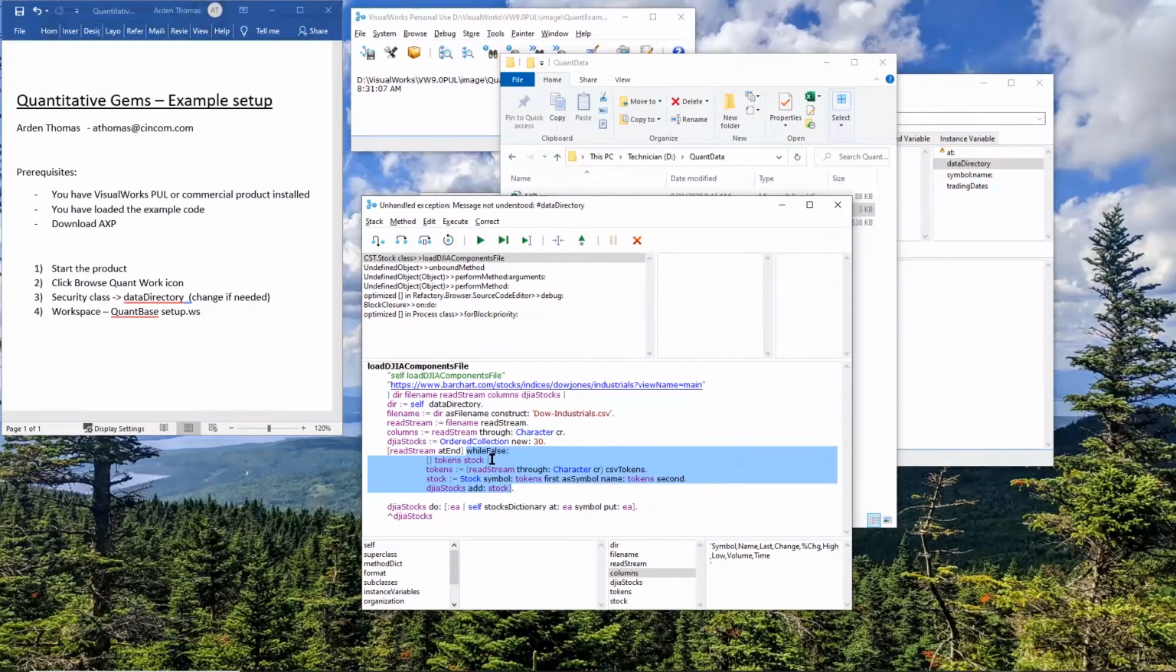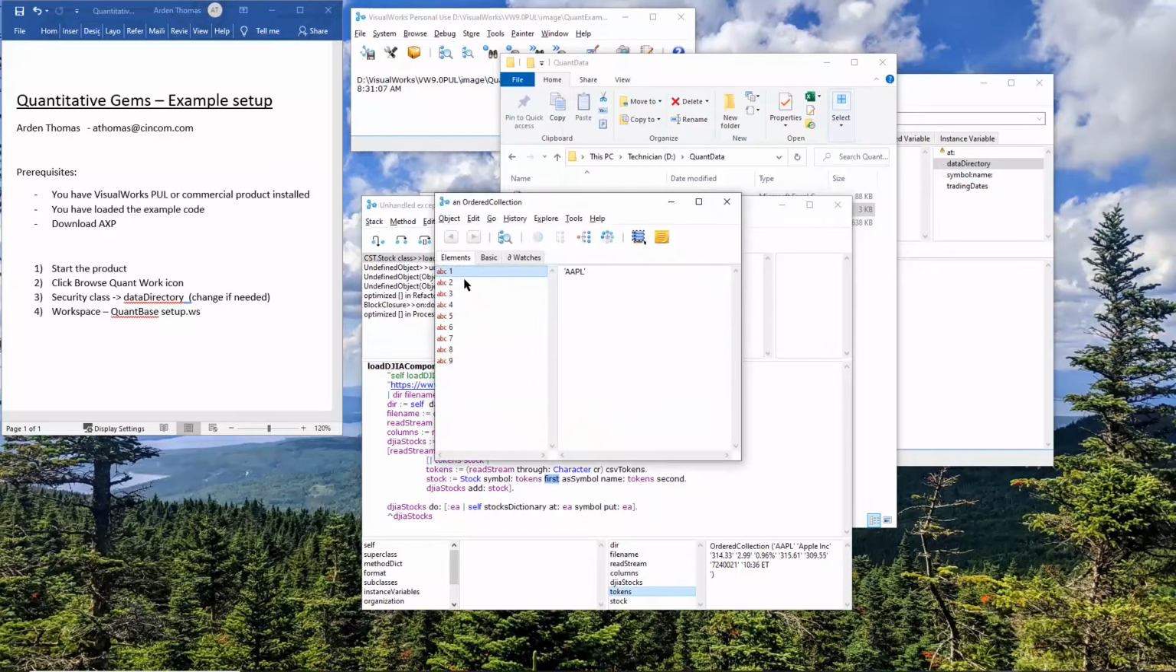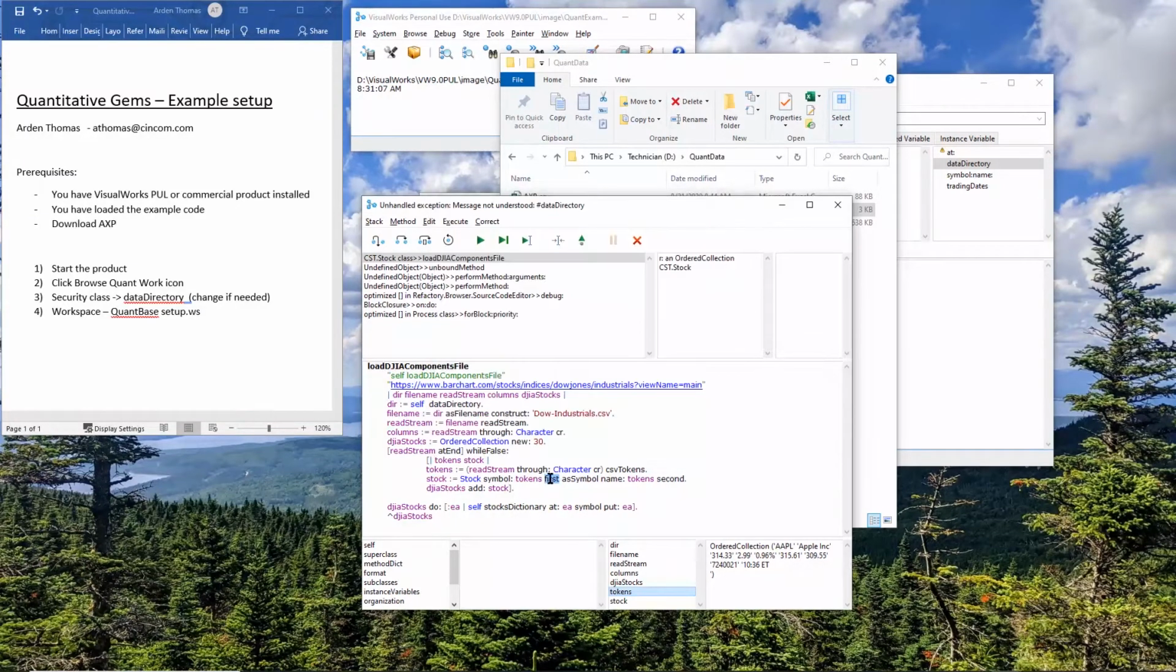So DJIA stocks, the read stream at end, while that's false, get the next line, read stream through character, carriage return, get the comma separated value tokens. So now I can see the tokens. My first token is the symbol, name, and the other data right here. We're just going to use a couple. We're going to take the tokens first and the token second. So the symbol and the name, and we're going to create a stock.